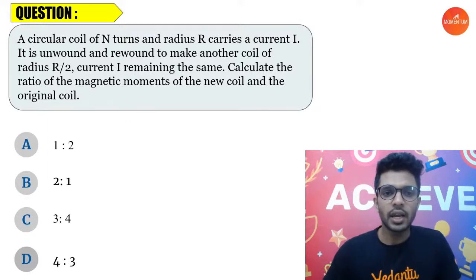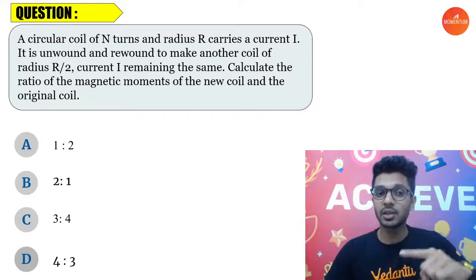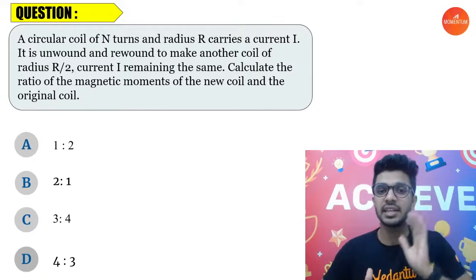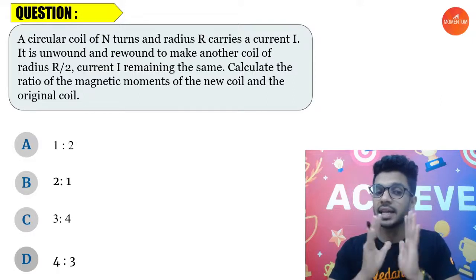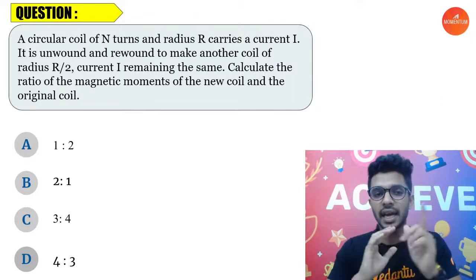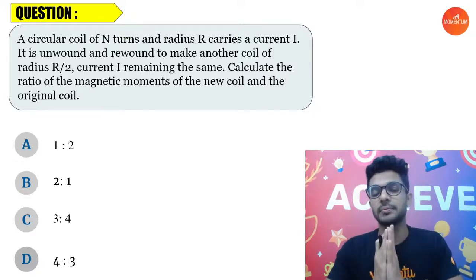A circular coil of n turns and radius r carries a current I. So we have a circular coil of n turns, its radius is r. It is unwound and rewound to make another coil of radius r by 2, the current I remaining the same. Calculate the ratio of magnetic moment, the magnetic dipole moment, of the new coil and the original coil.